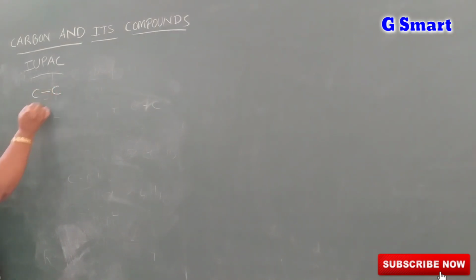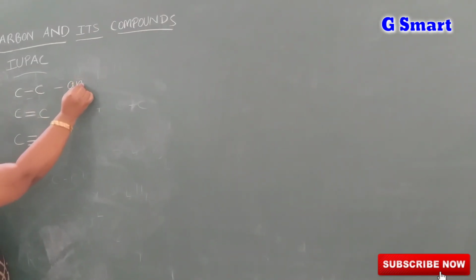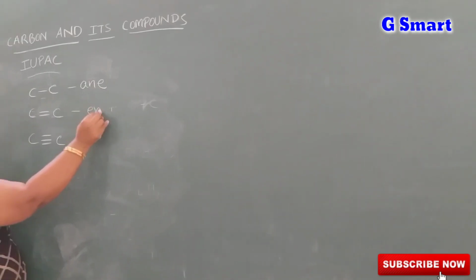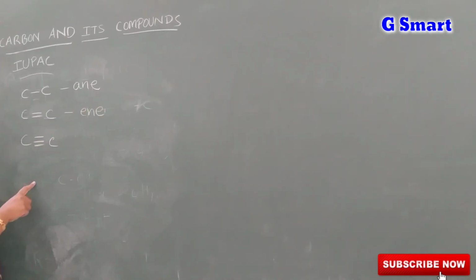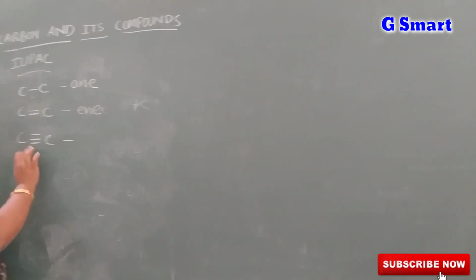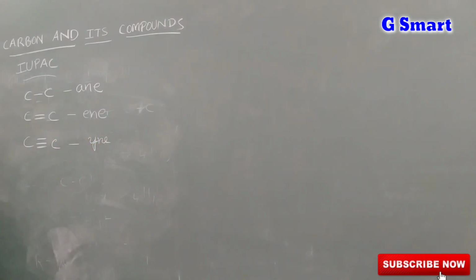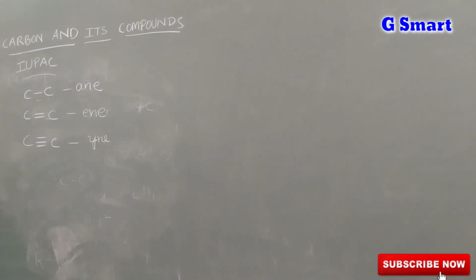Okay, coming to the number of bonds between carbon and carbon. Already we learned. Yes or no? When there is a single bond between carbon and carbon, that is the ane group, alkane. When there is a double bond between carbon and carbon, that is the ene group, alkene. When there is a triple bond between carbon and carbon, that is the yne group, alkyne.